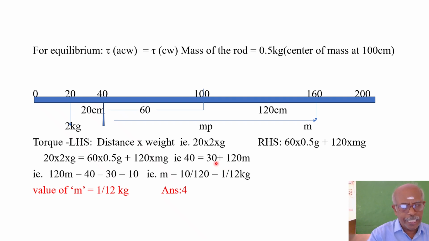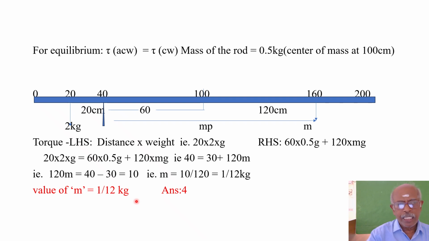So bring this 30 to other side. So 120 m is equal to 40 minus 30, that is equal to 10. Then m is equal to 10 divided by 120, that is equal to 1 by 12. So mass m, the unknown mass suspended at the 160th centimeter of the rod, is 1 by 12 kilogram. Okay, that's all. So the value of m is equal to 1 by 12 kilogram. Option 4 is the right answer.